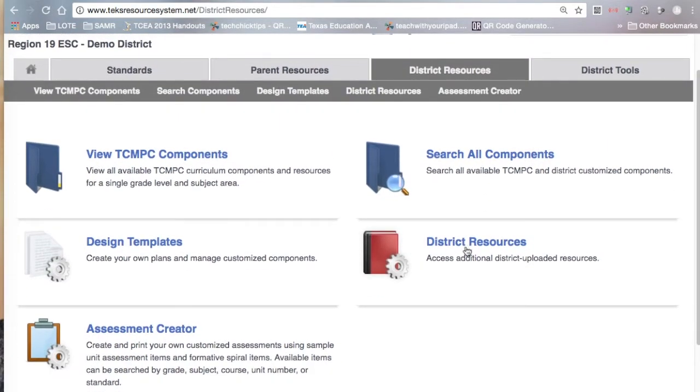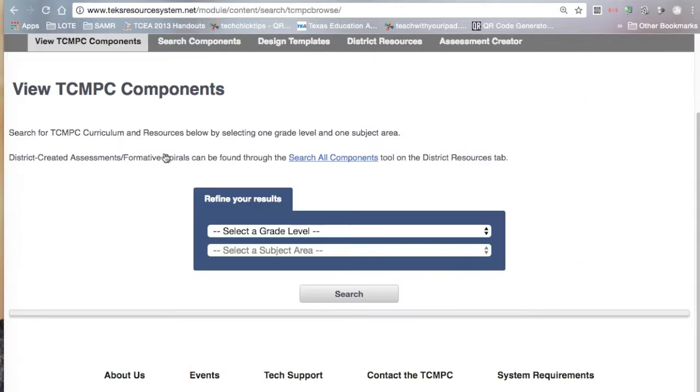For the purposes of this video, I'm going to go ahead and show you what components you'll be able to access here, but you'll need to attend a session if you need a little bit more information or go a little bit more in depth into some of these components. So I'm going to click on View TCMPC components,